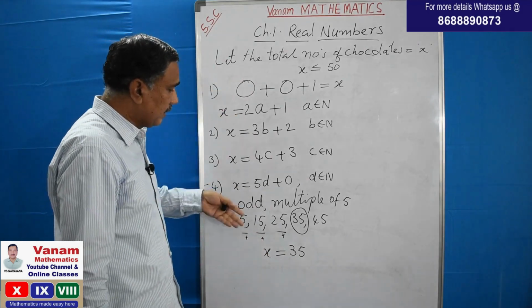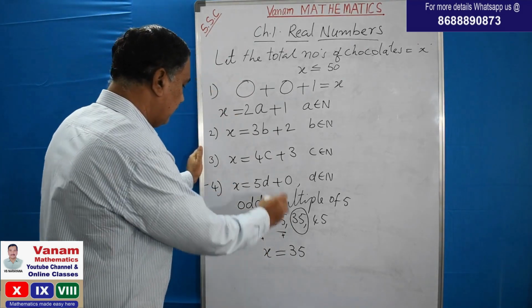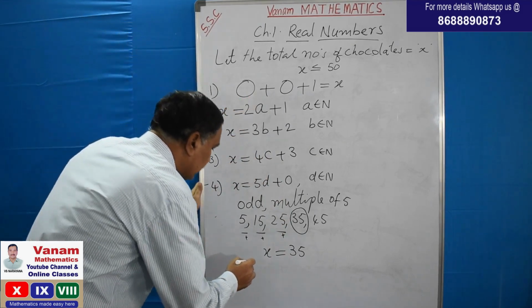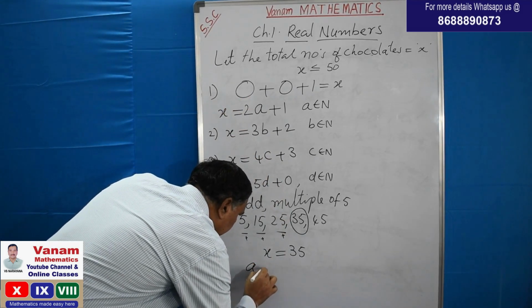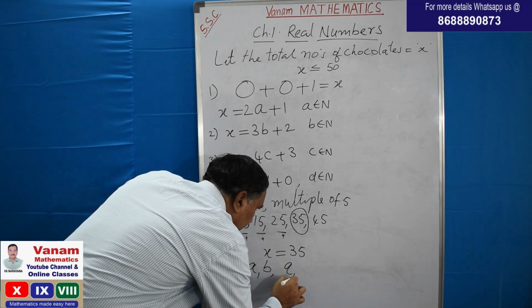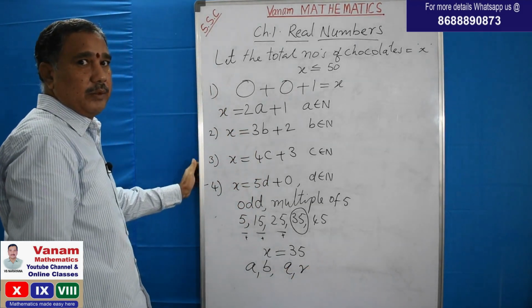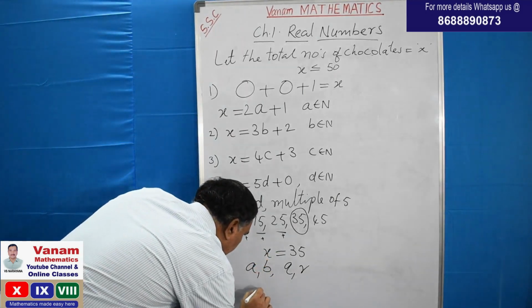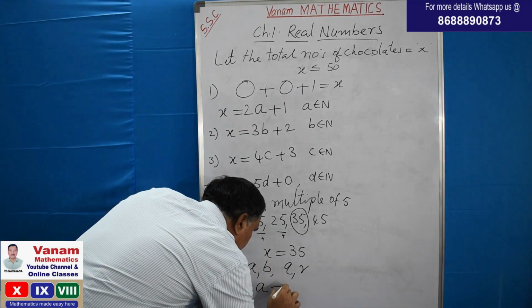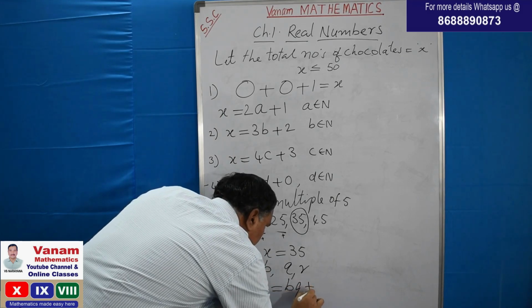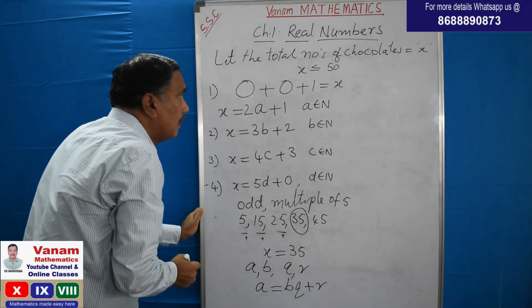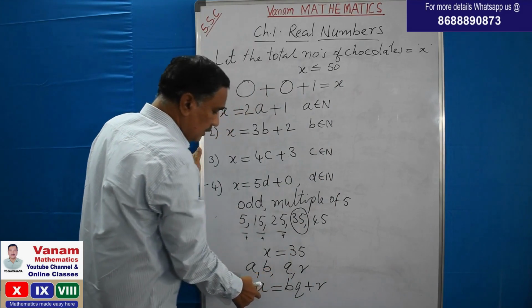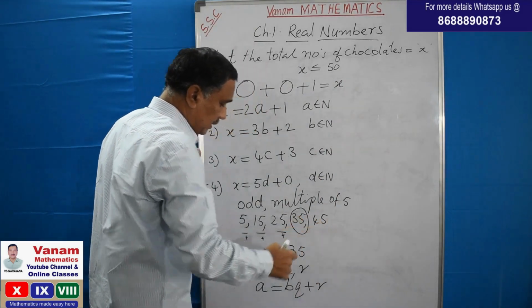Now if we generalize this concept: for any two positive integers a and b, we can find two whole numbers q and r such that a is equal to bq plus r. Once again, a is equal to bq plus r.